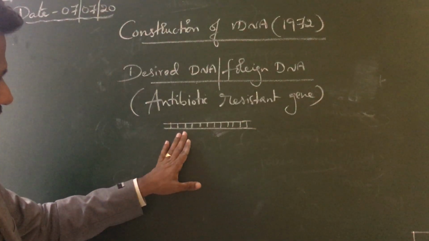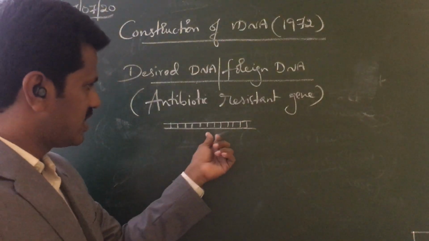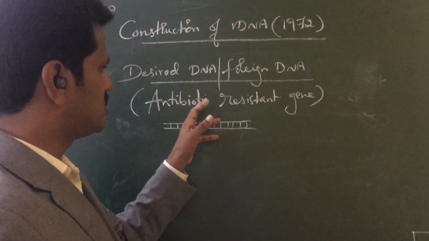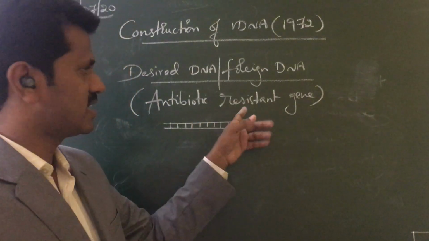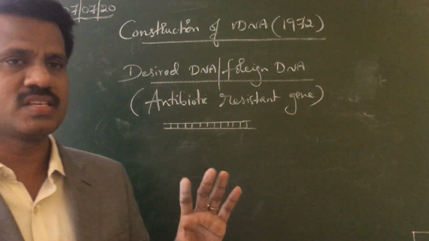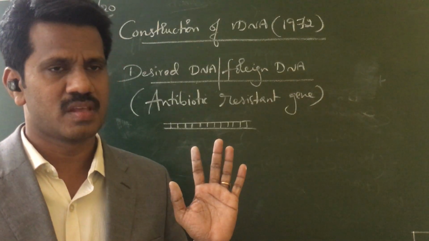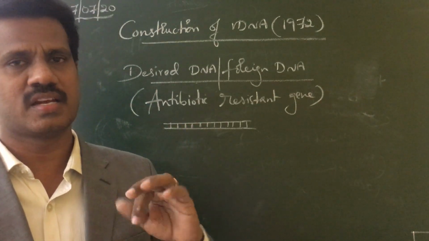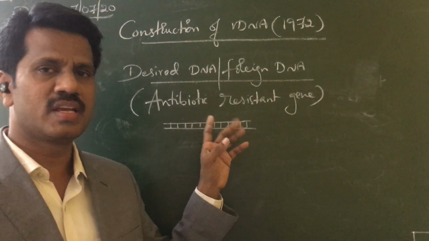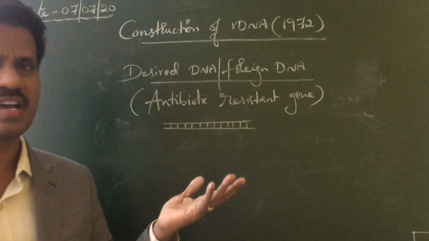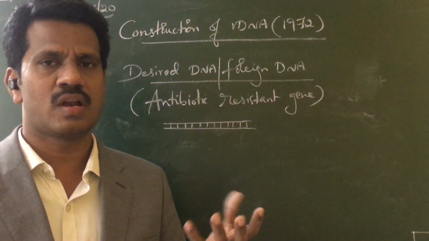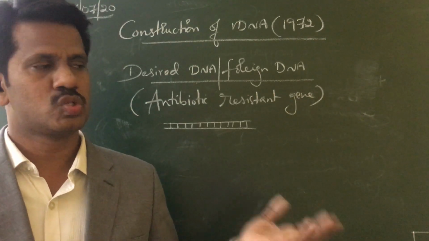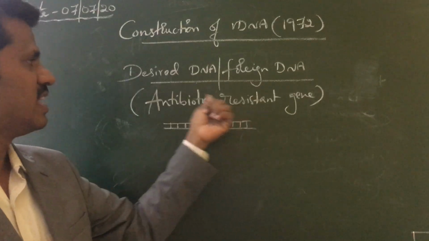Where is this gene present? Antibiotic resistant genes are present in plasmids, because bacteria have their genetic material, the nucleoid, and an extra chromosomal material, the plasmid. The use of the plasmid in a bacterium is that it codes for antibiotic resistance, so it can protect from antibiotics. That particular gene they have taken.